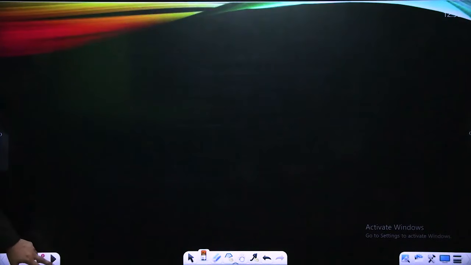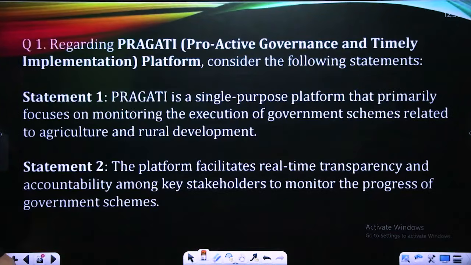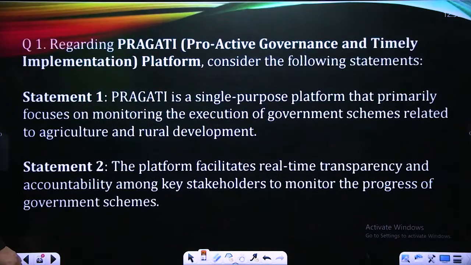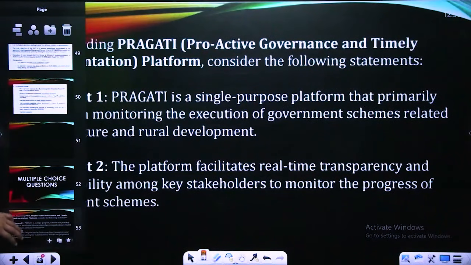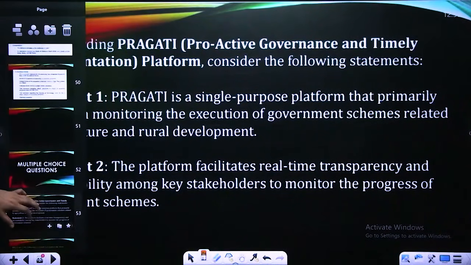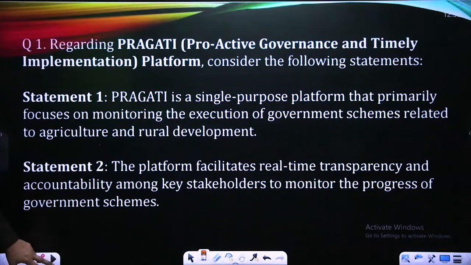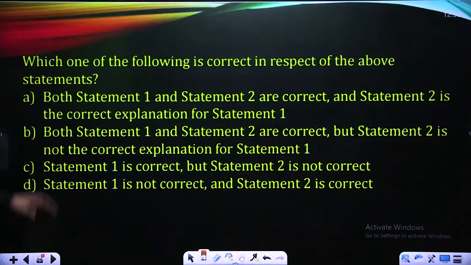Next, multiple choice questions. Question number 1. There are 2 statements. These are the options.